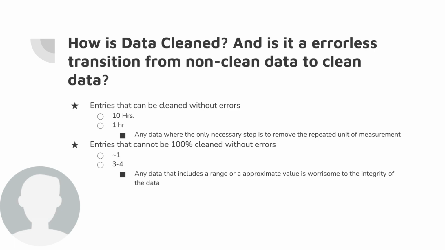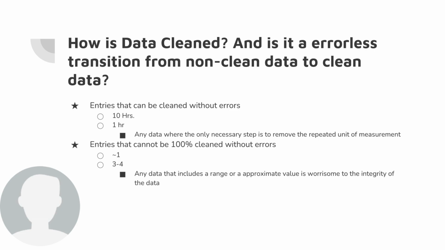A few entries that can be cleaned without errors were 10 HRS. and 1 HR. These are easy to clean because it is crystal clear that the only error here is that the individual who filled out the survey decided to repeat the unit of measure, and StatCrunch does not like letters and numbers together. So to clean this data, I just deleted the unit of measurement and left the quantitative value. So 10 for 10 hours and 1 for 1 hour.